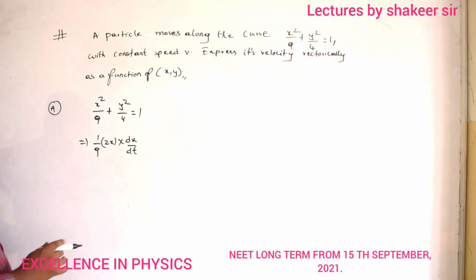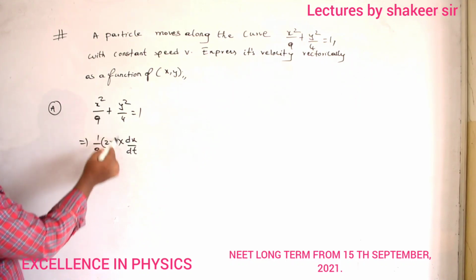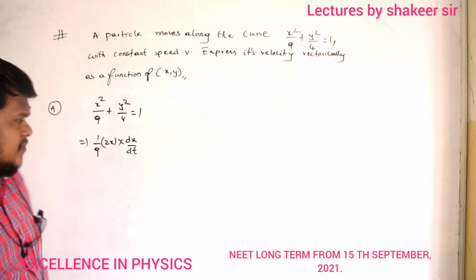You take it out of the differentiation. Differentiation of x square is 2x. But x I have not differentiated now, so dx divided by dt. Are you able to understand?